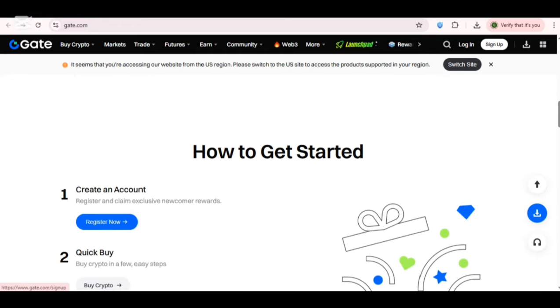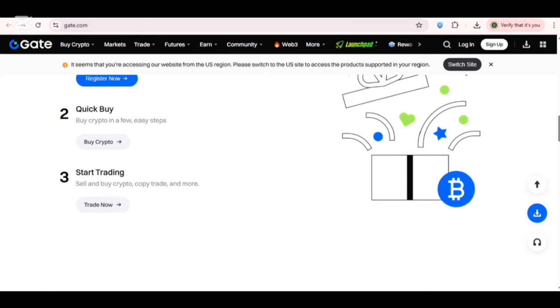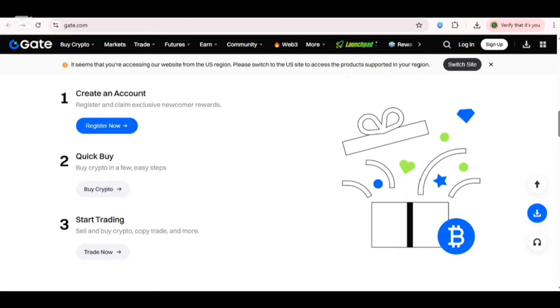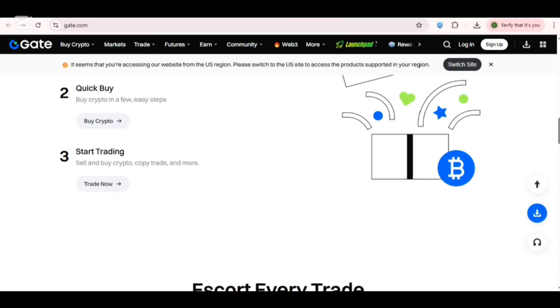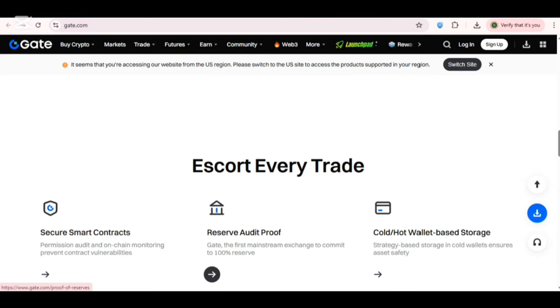So how to get started? You just have to create your account. First you have to register and claim exclusive newcomer rewards. You have to register now. So guys, the second step is very easy. You have to click buy. You can buy crypto in a few easy steps. You have to click on buy crypto, then you can start trading. The final step is yours. You can sell and buy crypto, guys. You can trade and much more.